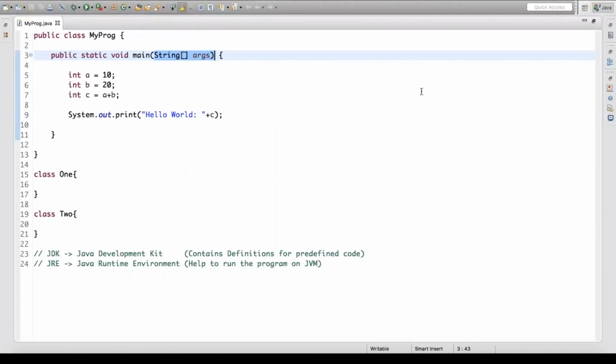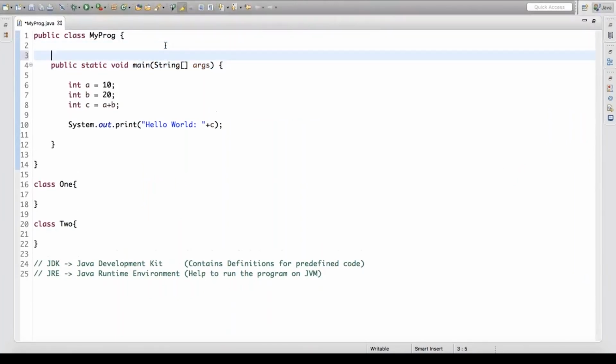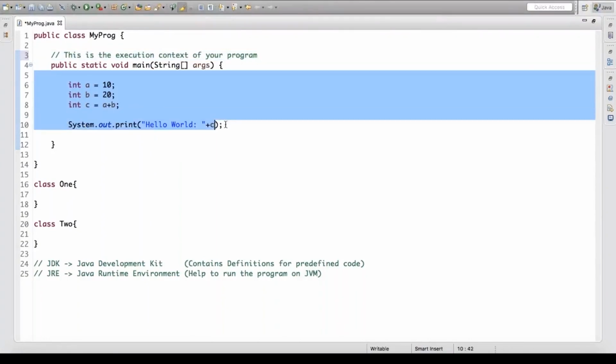Now there is something known as public static void main and String args. We'll understand now what is meant by public static void main string arguments. This is the execution point. You can say this is the execution context of your program. Whatever program you write, program execution begins from main.